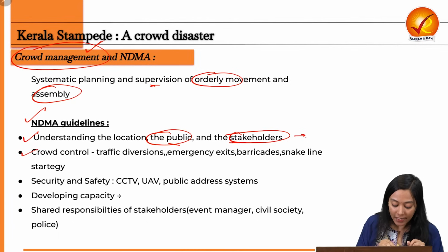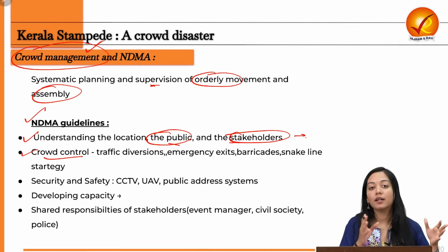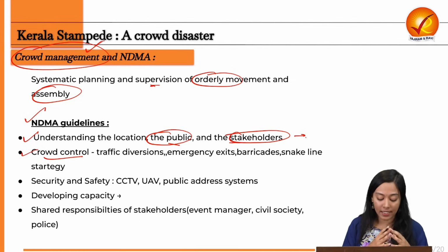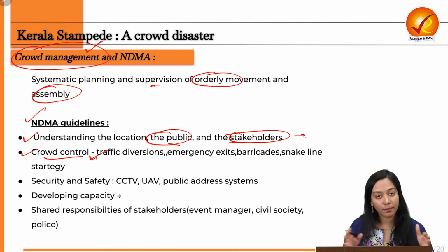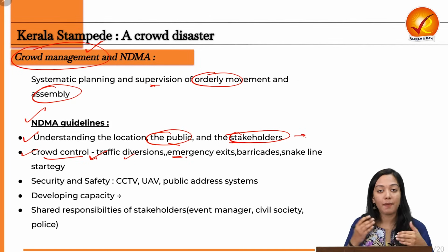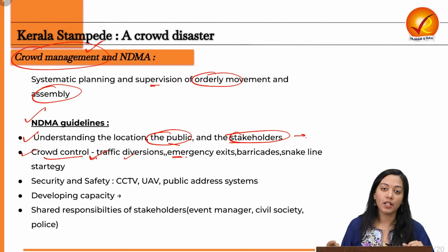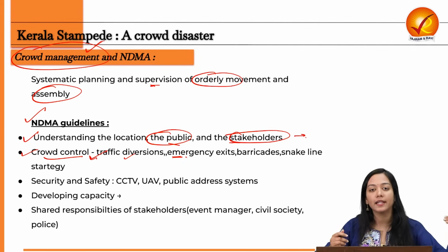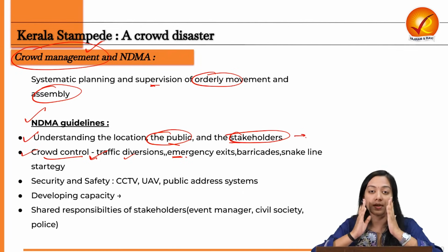Next is effective crowd control. Now this can be done while the crowd or the gathering is being managed and organized. First thing is to divert the traffic through multiple lanes, and this can be done by establishing barricades, as you can see along the Durga Pandals, etc. When the Durga Puja takes place, there are barricades, there is diversion of traffic so that the overwhelming population doesn't come from a single street.